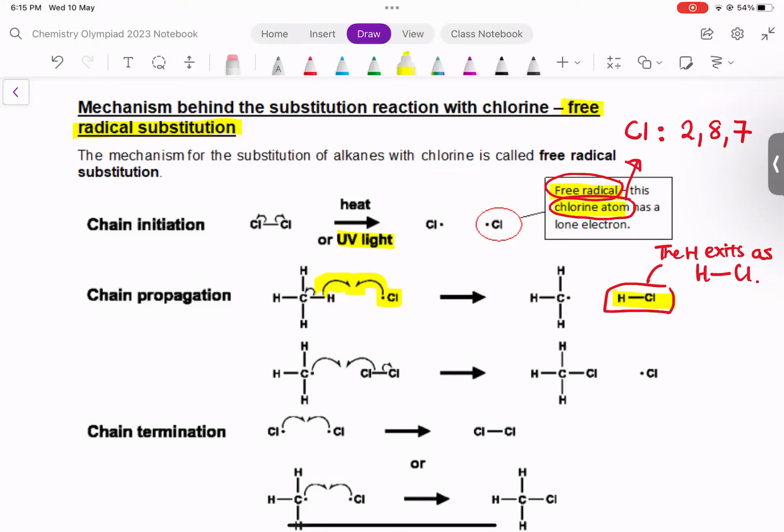Then the next step, what happened to the other poor chlorine? The other poor chlorine forms a bond with carbon. Do you notice a second molecule of Cl2 reacts with the carbon to form the product plus another chlorine radical? So what do you notice? The chlorine atom or the chlorine radical is regenerated, right? It is used up here, used up. Then is regenerated in the second step.